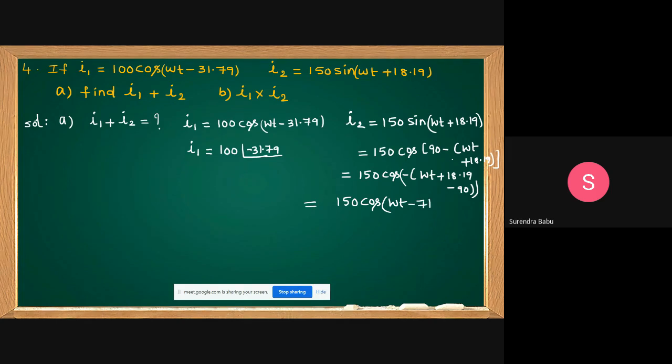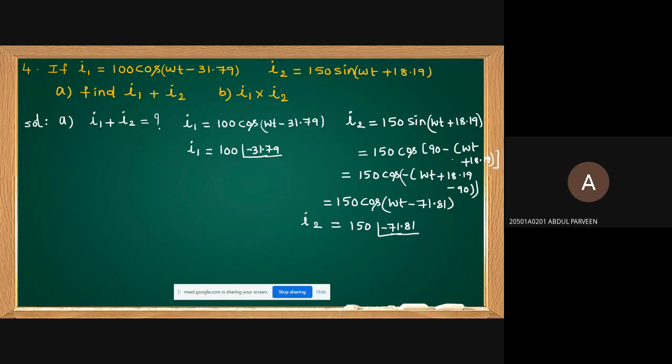Minus 71.81 degrees. Is it correct? Then I want to write in polar form, phasor form representation. Therefore I2 equal to 150 at angle of minus 71.81. Is it correct? All of you got?